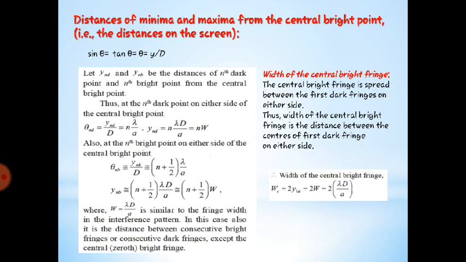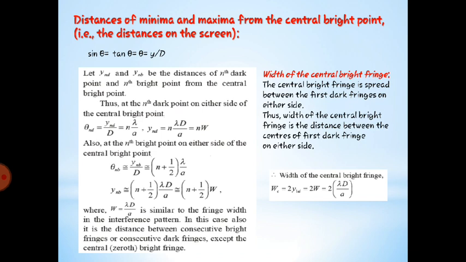Let y nd and y nb be the dark and bright points on the central bright point. The nth dark point on either side of the central will be theta nd, which is equal to y.